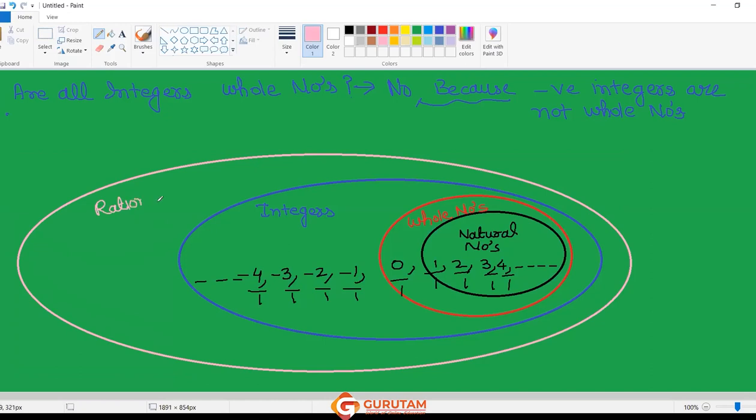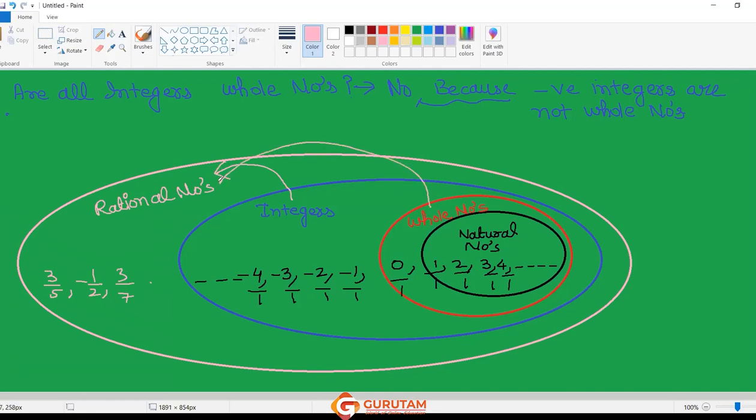Yes, they will become rational numbers. Rational numbers are like 3 upon 5, minus 1 upon 2, 3 upon 7, and so on.